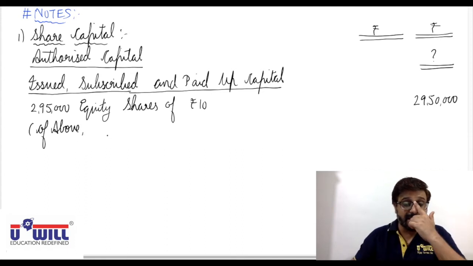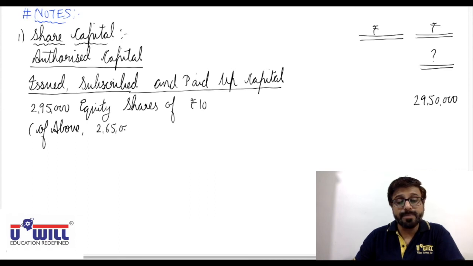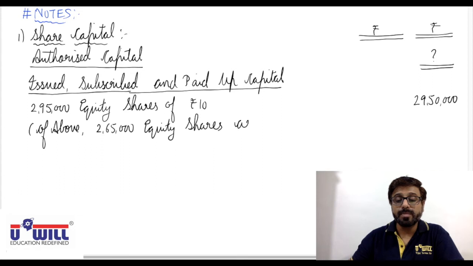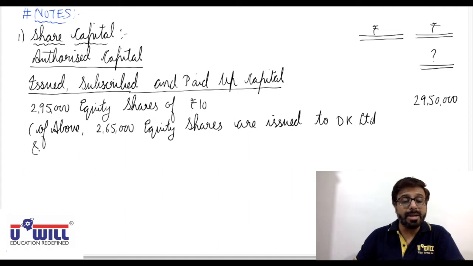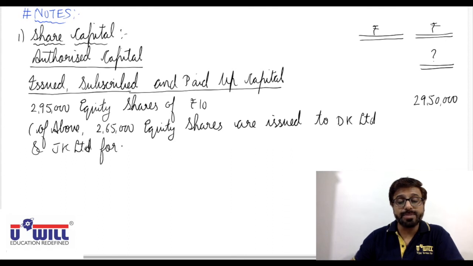How many are other than cash? 2,65,000 equity shares are issued to DK Limited and JK Limited for consideration other than cash.